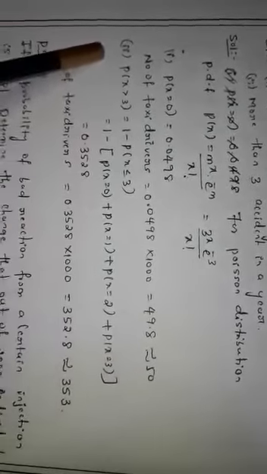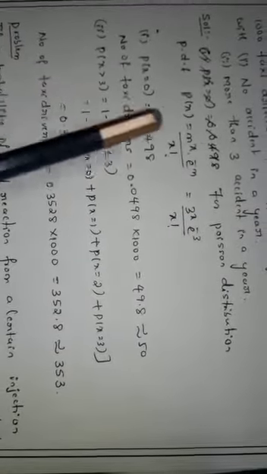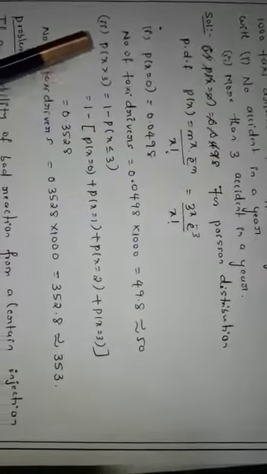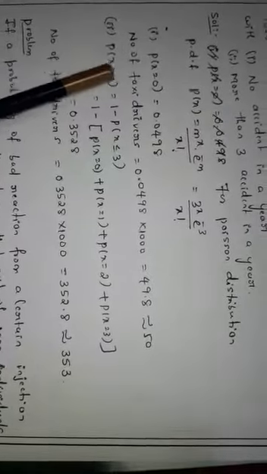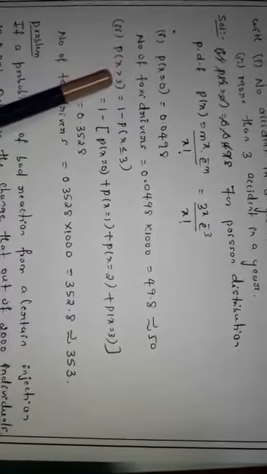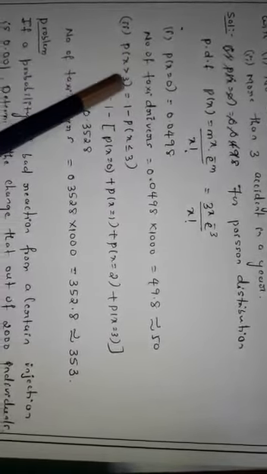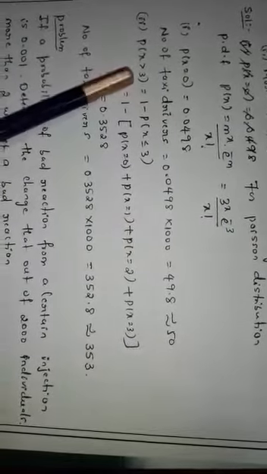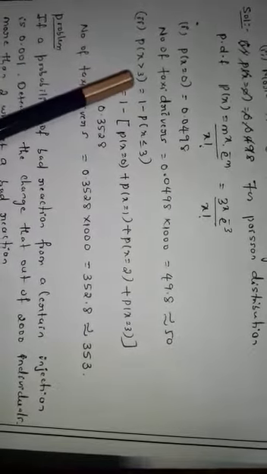So next we have the second case, more than 3 accidents in a year. More than 3 means probability of x greater than 3, which is equal to, so you have to write the complement for x greater than 3, because we have to calculate for 1000 taxi drivers, and more than 3 means we don't know exactly the value of n, so we can't calculate up to infinity as I already told you.